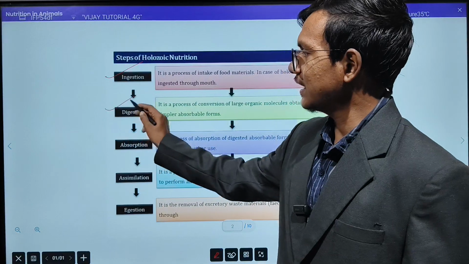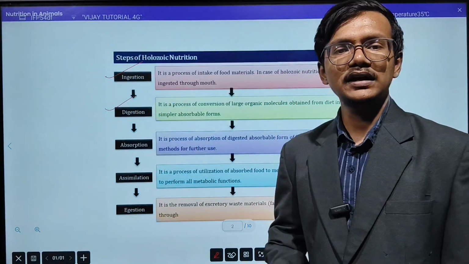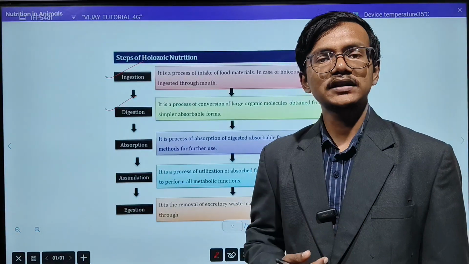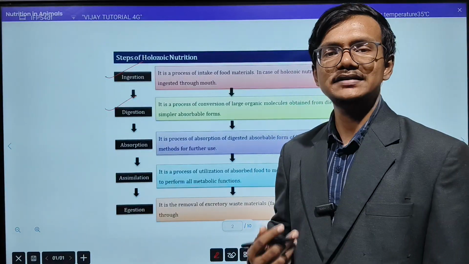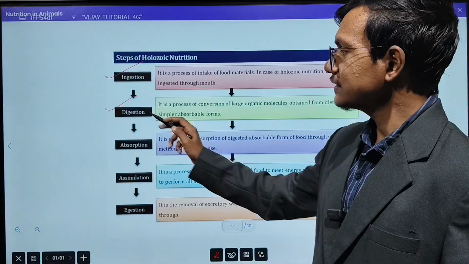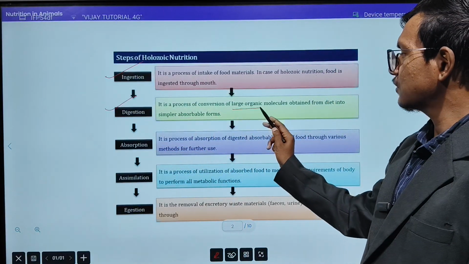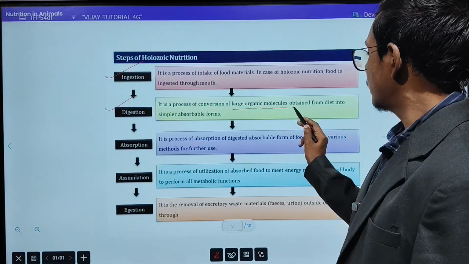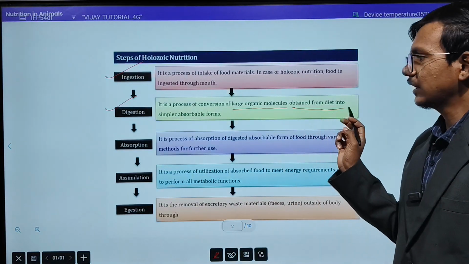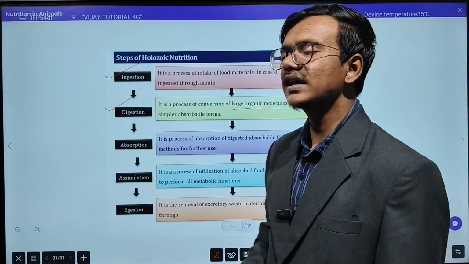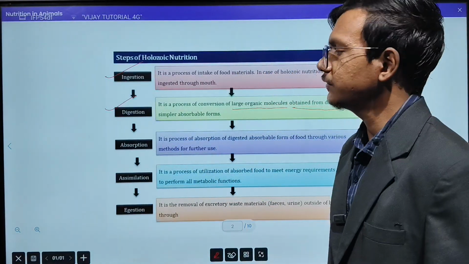Now, next is the digestion process. Whatever food we are ingesting, after that the digestion process will happen inside our alimentary canal. So that is the second step. It is a process of conversion of large organic molecules obtained from the diet into simpler absorbable form. This is your second step in the holozoic mode of nutrition.